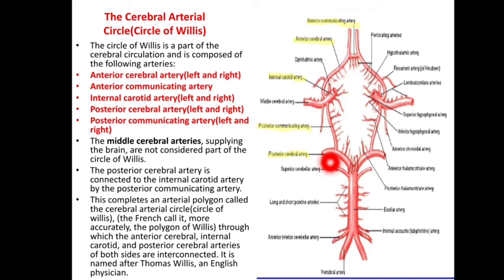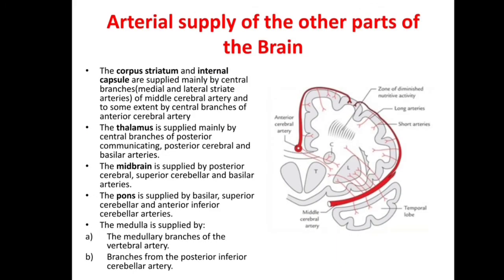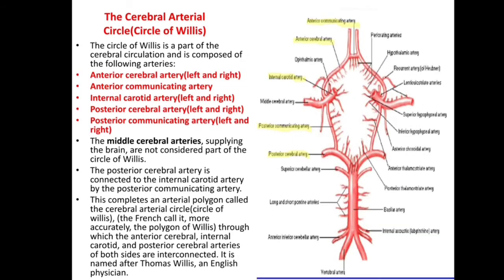It is named after Thomas Willis, an English physician. So this is some details about this arterial circle called as circle of Willis.